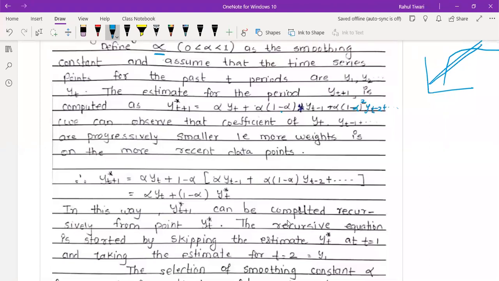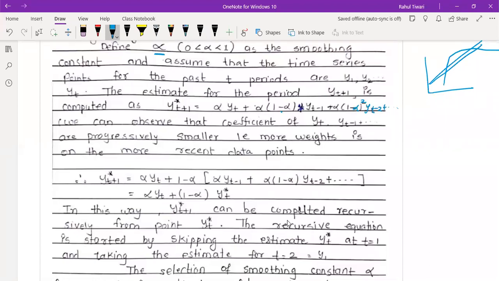Okay, so now I will assume this quantity to be yt star. So now yt plus 1 star is nothing but alpha times yt plus 1 minus alpha times, just a minute. So this quantity will be assumed as y star t.